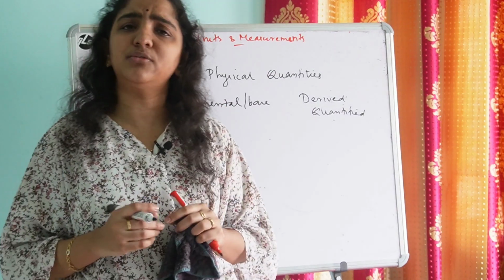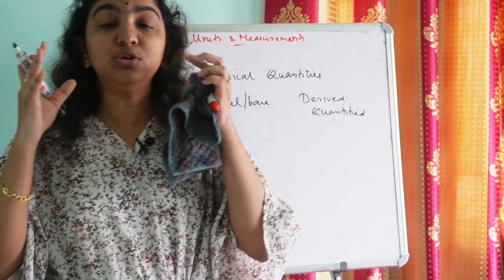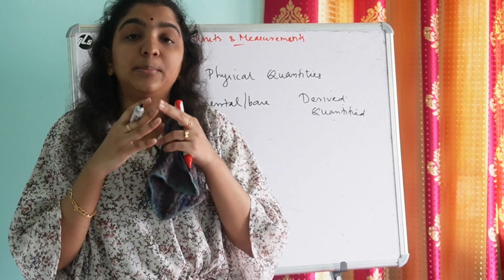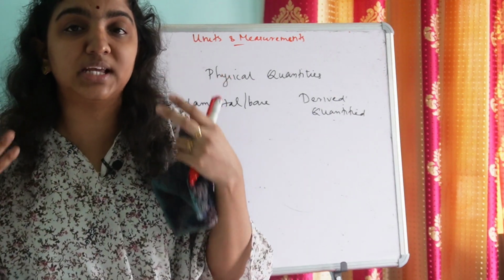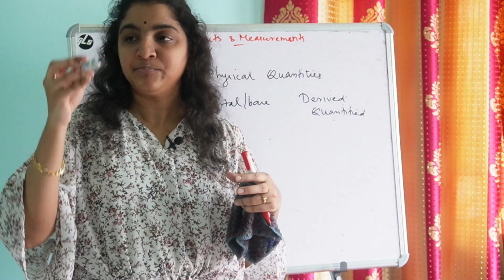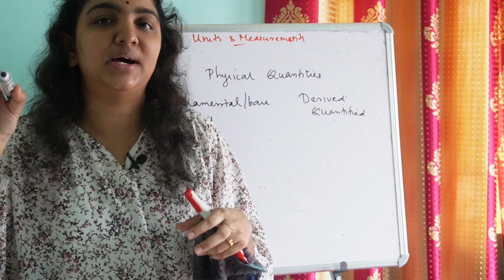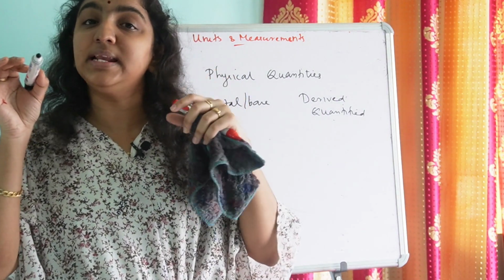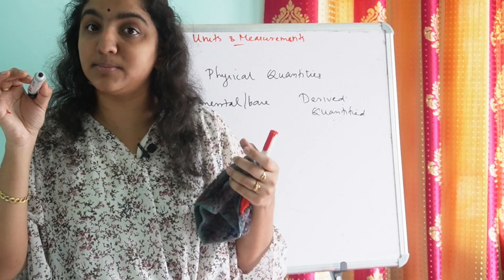What are fundamental quantities? Those physical quantities which do not depend on any other physical quantity for their measurement. Say for example, I am measuring the length of this marker. Does the physical quantity length depend on any other physical quantity for its measurement?